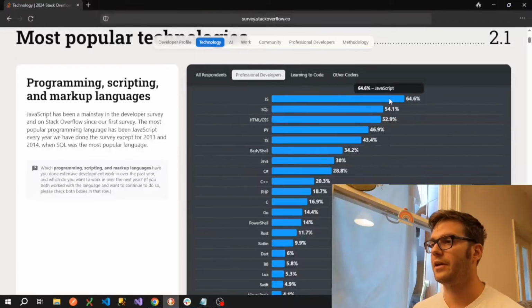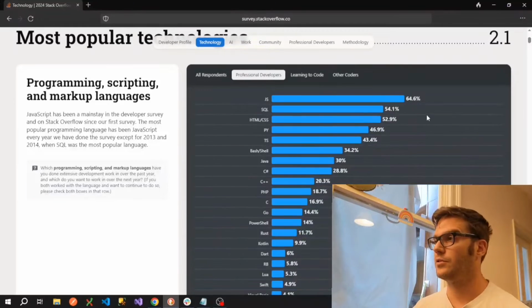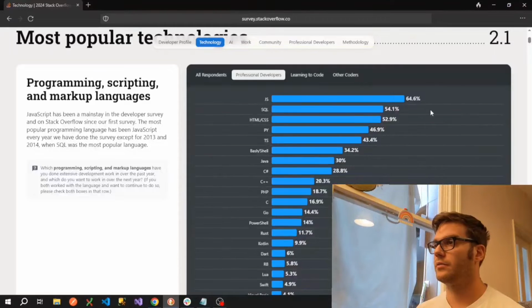Now that's probably because that's going to encapsulate all of the front-end frameworks that use JavaScript. So Vue.js, React, Next.js, Svelte, they're all going to be captured in this. So that's probably the reason JavaScript's so high on this list. Next we have SQL.